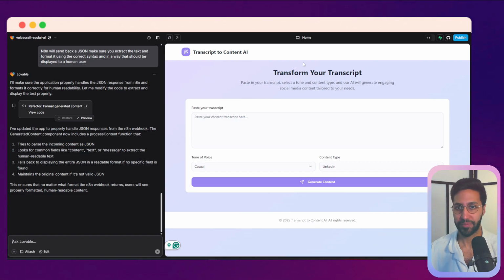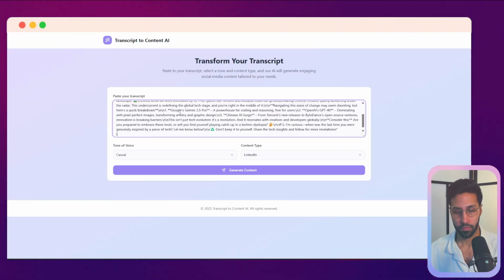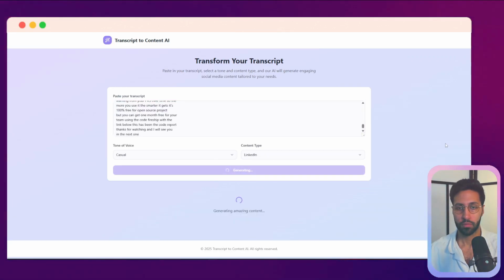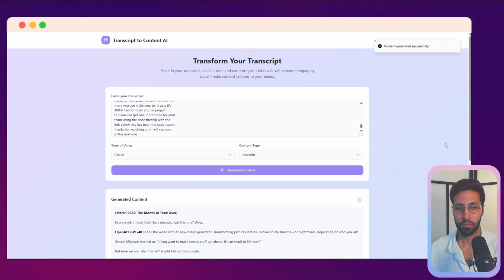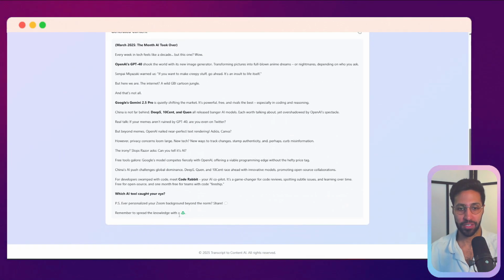Okay, so let's test it out. First, I need to publish it again, update. There we have it. It's worked now and it's created a piece of content.